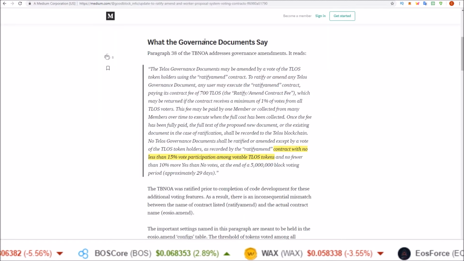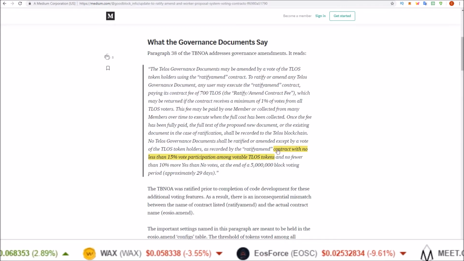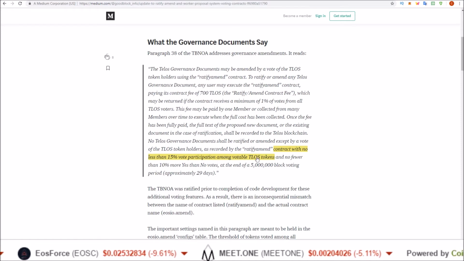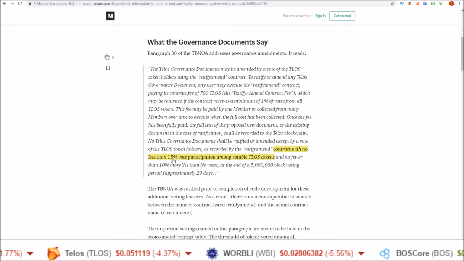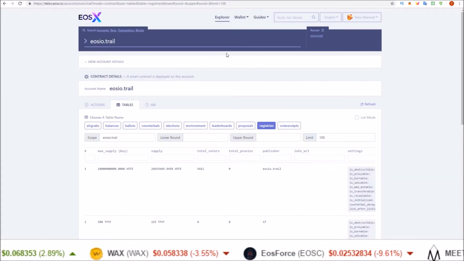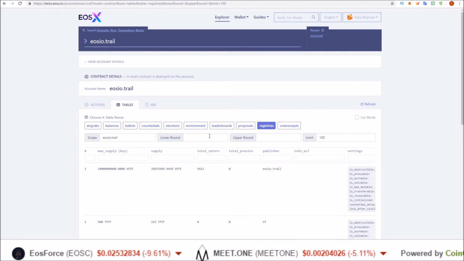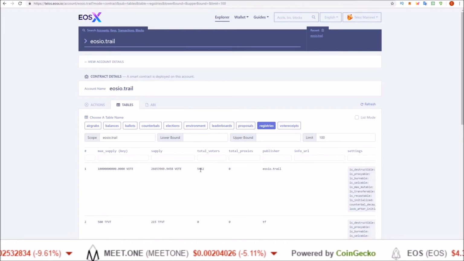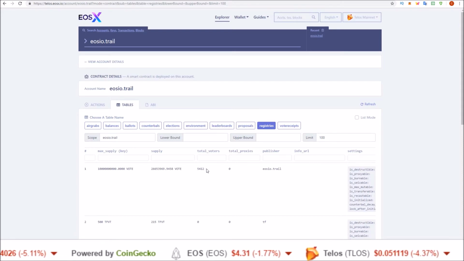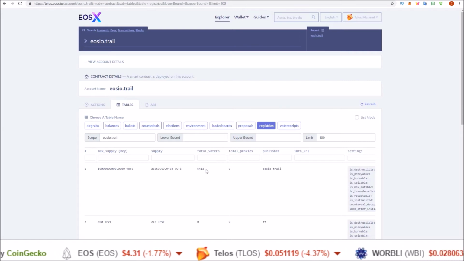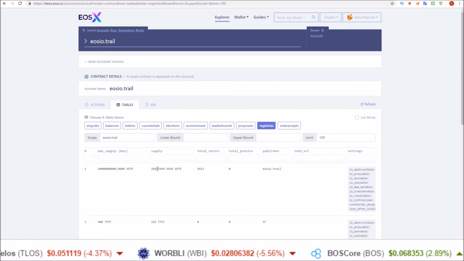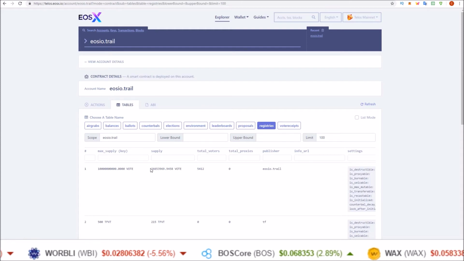What the Telos governance documents say is a ratify amend contract with no less than 15% vote participation among votable TLOS tokens. So not a certain percentage of voting accounts, but the actual amount of tokens. Now, the way the code was set, which was an error and has been fixed, was to look at the number of voting accounts to determine the percentage needed to pass a proposal, when it should have been looking at the amount of votable tokens.